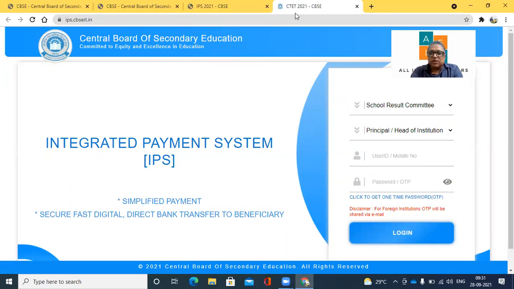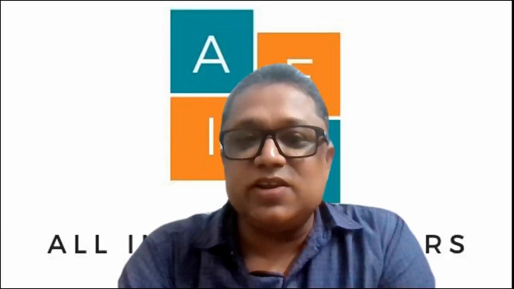And for other claims of amounts also, they'll be adding this. Earlier we had to write letters through the Harkara portal and do follow-ups. But this integrated payment system, gradually they will extend to other areas as well.